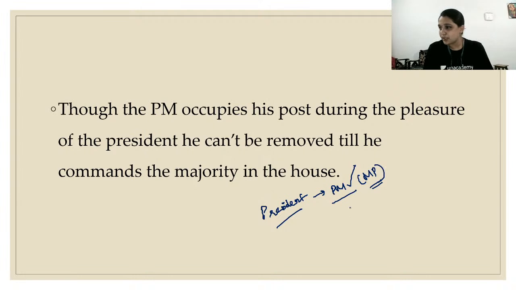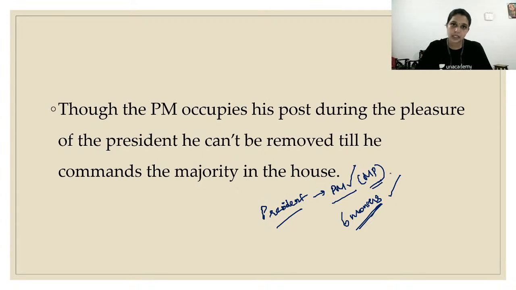After he is coming to the position, within a 6 months period of time, he should contest an election in any constituency within our country and win the election. If he is winning the election, he will continue to be the prime minister till the end of the rule. So 5 years is 5 years. If the prime minister is selected after 2 years, he will only rule for 3 years. Okay, so this is how it works.